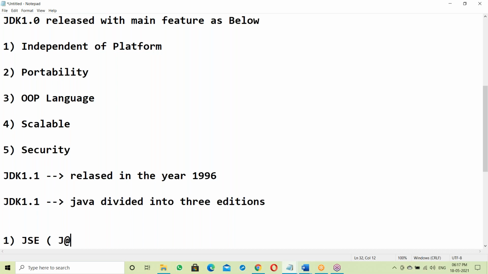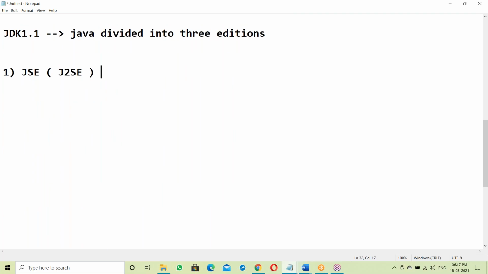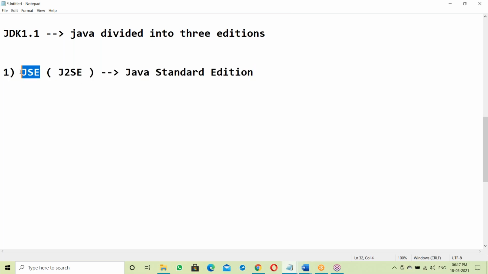Initially it was called J2SE. So what is SE? Standard Edition, Java standardization. Our syllabus is Java SE. Initially it was called J2SE, Java standardization. Second one here: